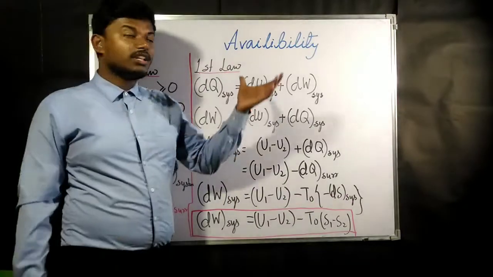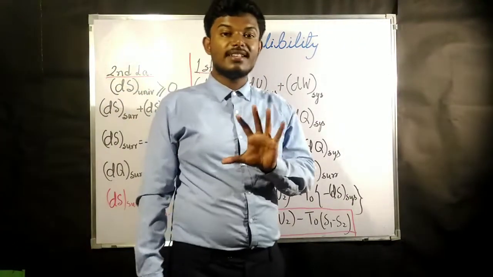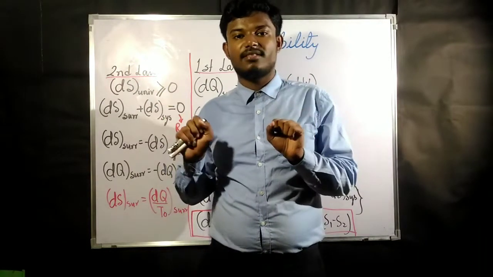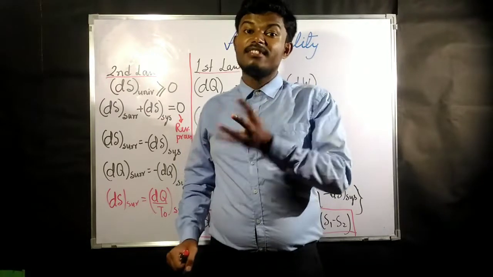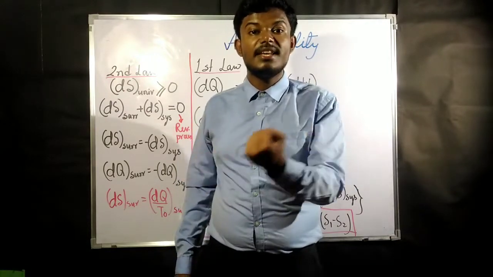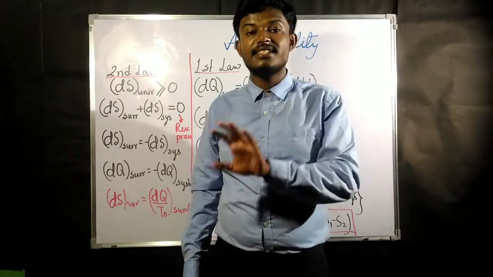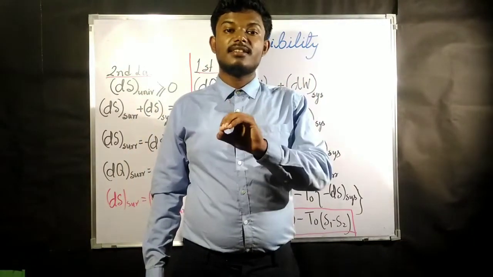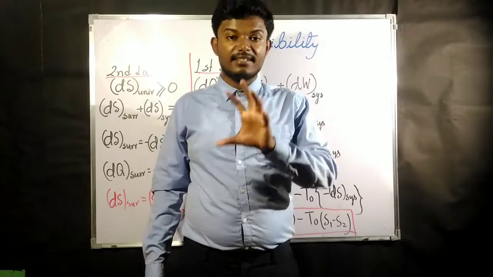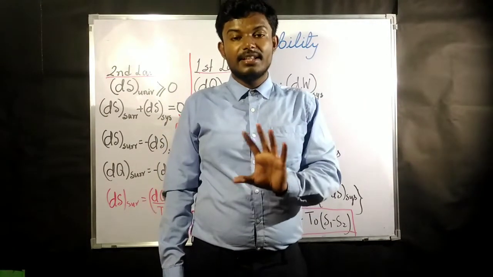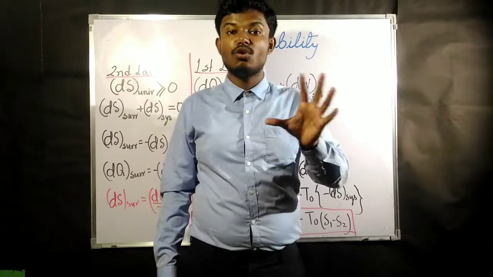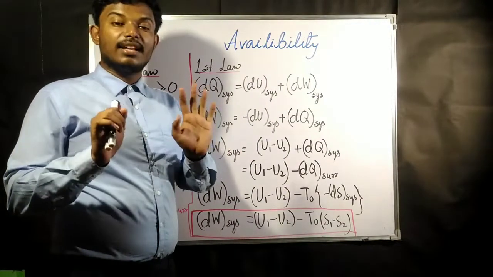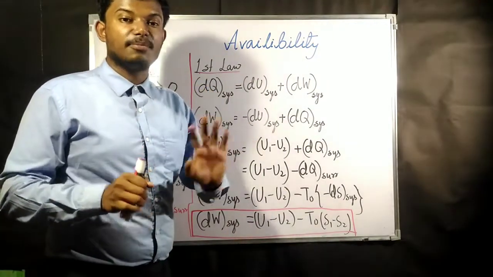Okay. So the next thing we are going to read is availability. Now what is availability? Availability is the maximum amount of work which can be derived from a process, and in that process the final state of the system must be in equilibrium with the surrounding. That is, the system must be in dead state. We have discussed dead state earlier. What does a dead state mean? Dead state means the system and the surrounding are in equilibrium. That means no potential is there and no further reaction is going to take place, so there is no other driving force to change its state from the dead state.